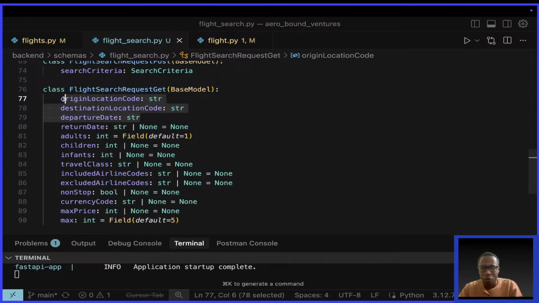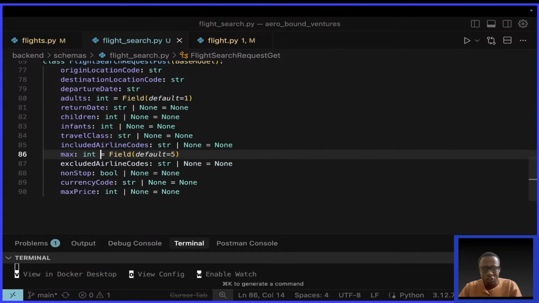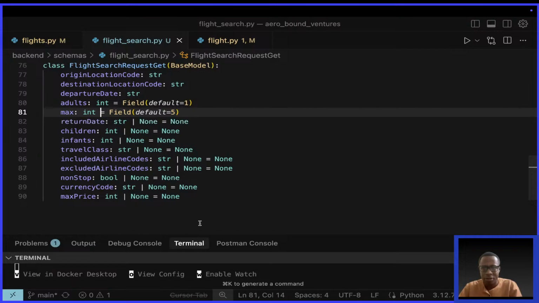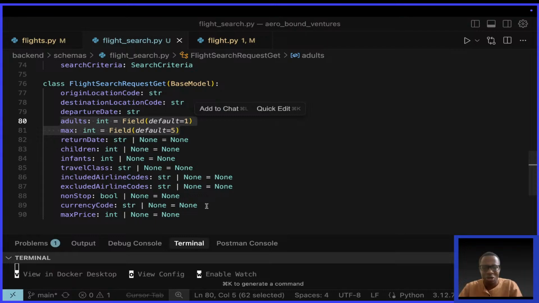The required fields first. Then the optional fields next. So I'll shift this one there. Then max, I want to shift it there. So required fields, then these ones which have default values, then these ones are optional.